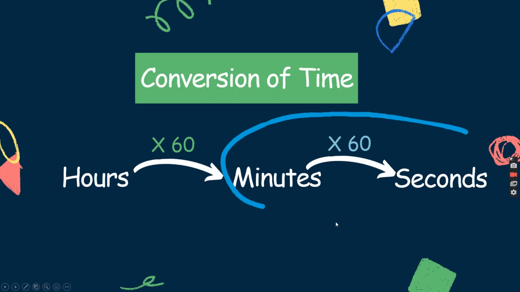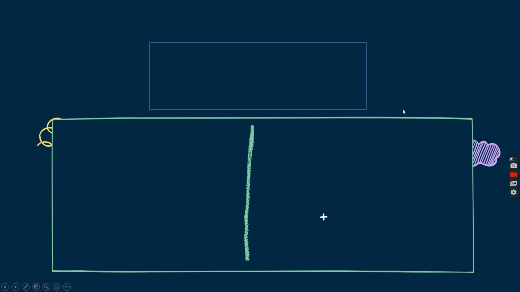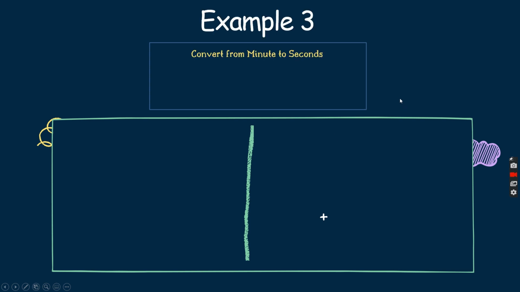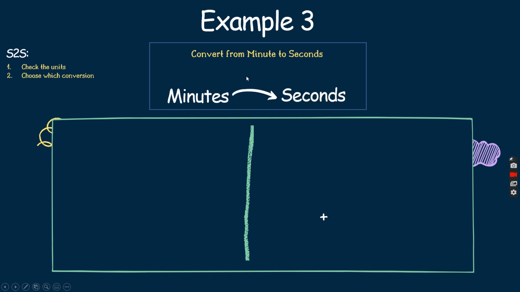Next, okay, so we were focusing on this one just now, conversion of time from minutes to seconds. Just now was a very simple example because it's 2-digit times 1-digit. Now, example 3, I'm going to give you a more challenging question. Same one, converting from minutes to seconds. So S2S, we're going to check the units, minute to second. We're going to choose which conversion. So from minutes to seconds, we're going to times it by 60. And then we're going to carry out the calculation.